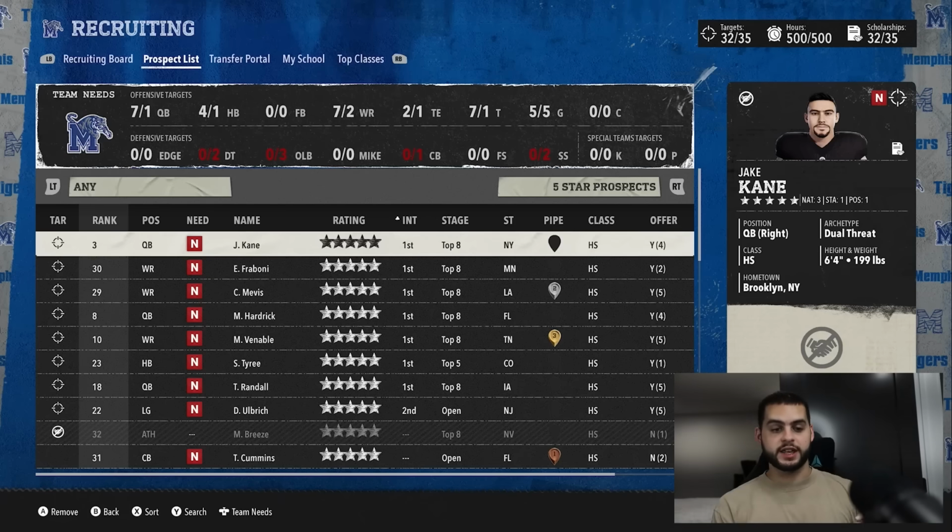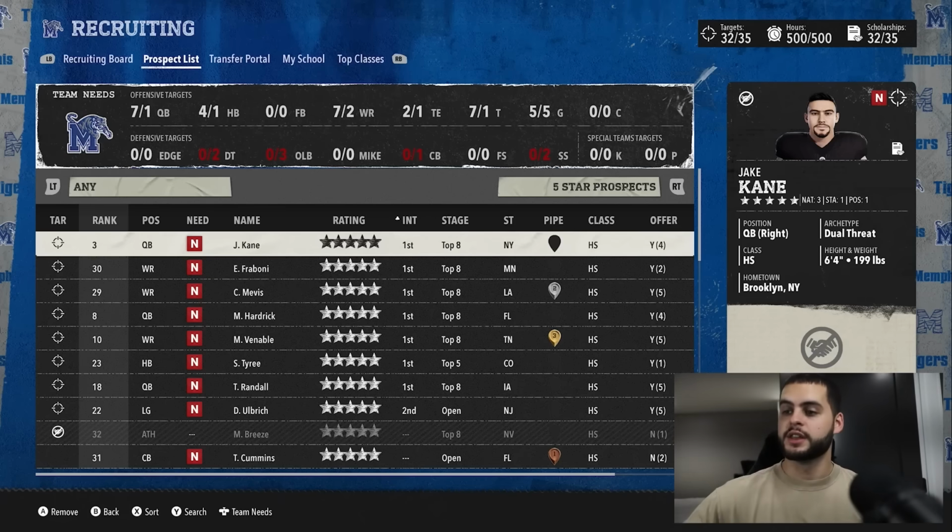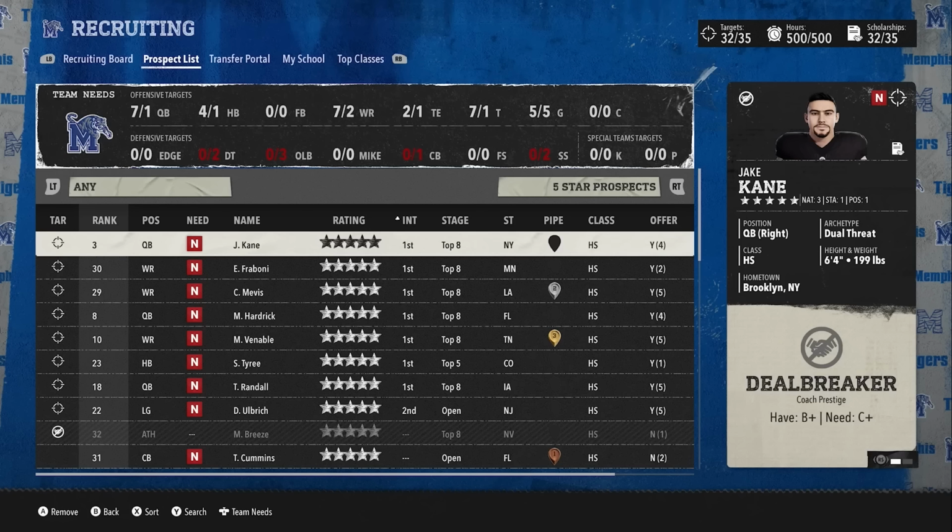Because as you see, this guy here has a C+ deal breaker, and I'm gonna show you this for you. This guy here is a C+ deal breaker for coach prestige, and he's a 5-star. No, it's because I have tier 3 strategists on him that really would be in the B range, which we would barely still hit. And that's the beauty of this.